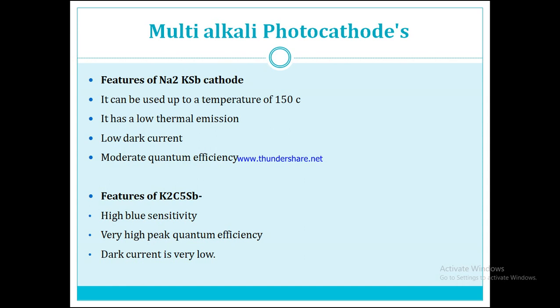Another example of multi-alkali photocathodes is the cathode with the following features, that is K2CsSb. It has a high blue sensitivity, a very high peak quantum efficiency as far as sensitivity is concerned, and the dark current of this type of material is very low. So up to this part, the photoemission concept is over.